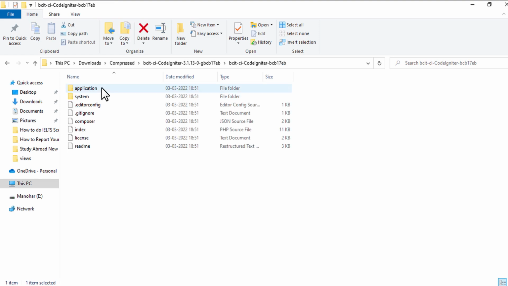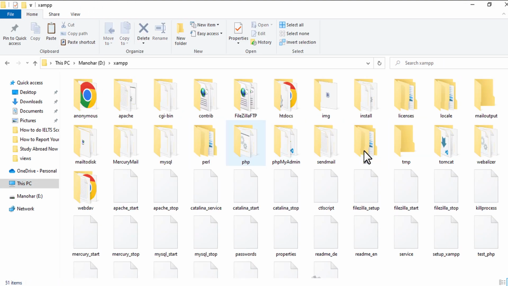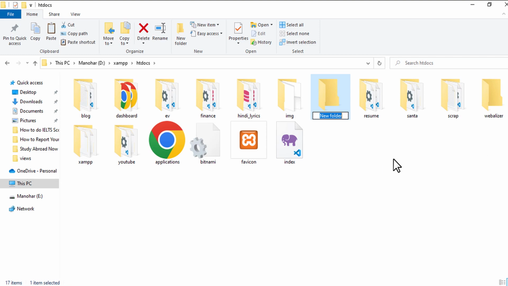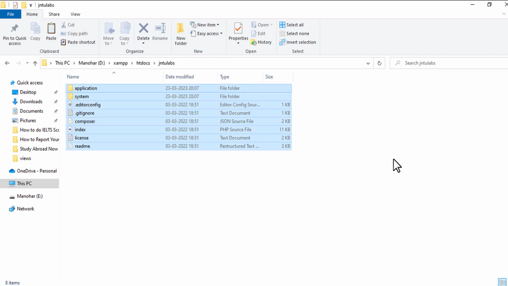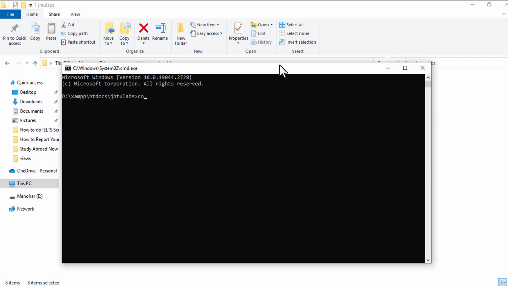At first, you need to download CodeIgniter from their official website and extract the files from that folder. Once you extract your files, copy the files to your XAMPP folder where you have installed it, then navigate to the htdocs and create a folder of your name. Once you create it, paste all the files which you have extracted in that folder.